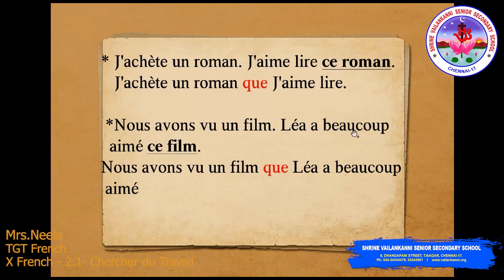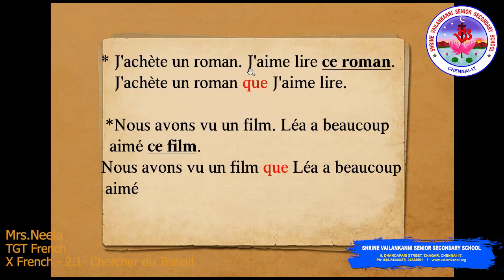Lia a beaucoup aimé ce film. So the repetition here is the film, and where the film is placed here is the objet direct. So we replace that by the pronom relatif simple que. So, nous avons vu un film que Lia a beaucoup aimé.